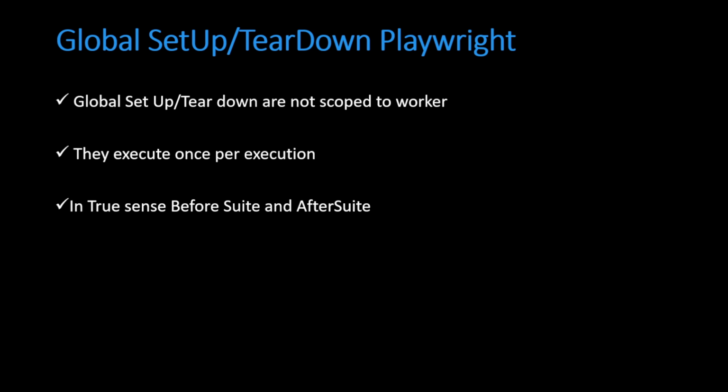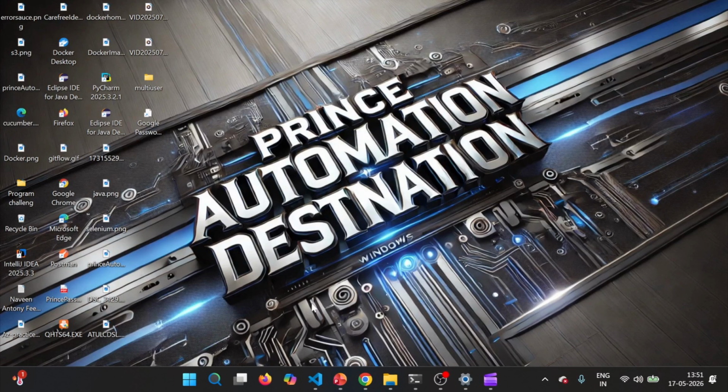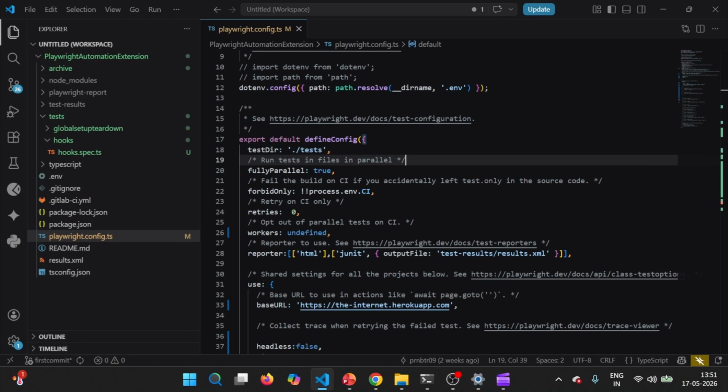In order to understand the current discussion, you should have an idea of global setup and teardown. We have already talked about this in the previous video. I'll be sharing the link in the eye icon, though we'll be talking about the same at a high level in the current video as well. But before talking about this, first we'll be talking about how hooks behave, right?